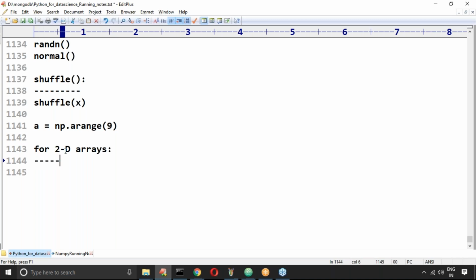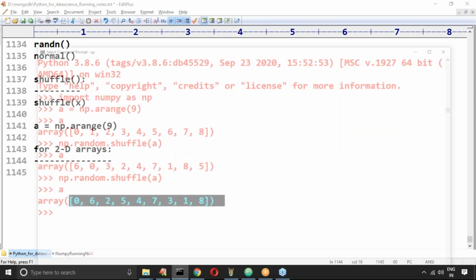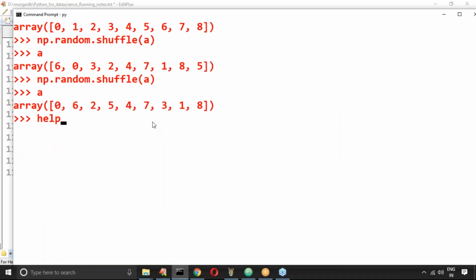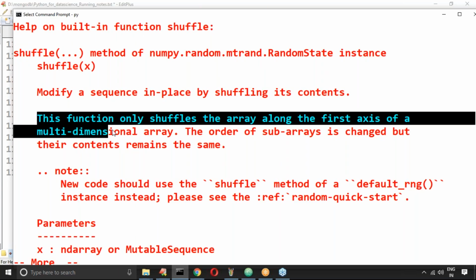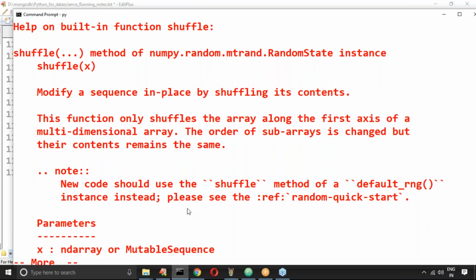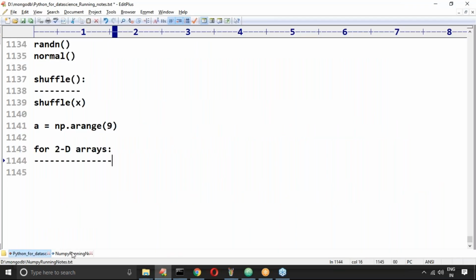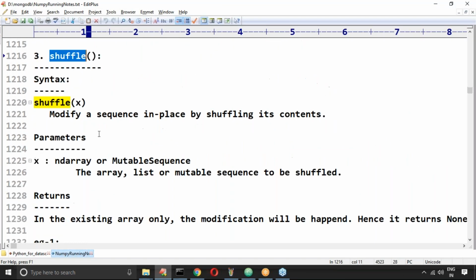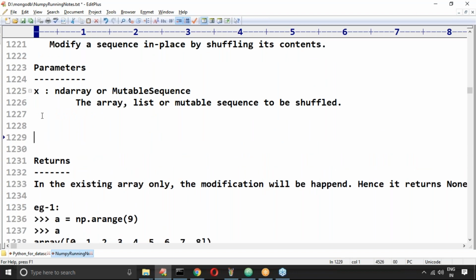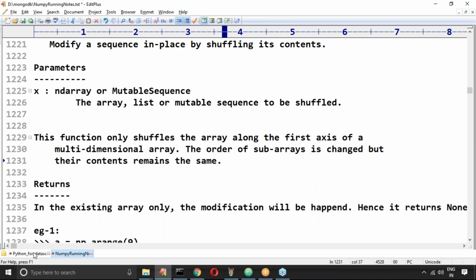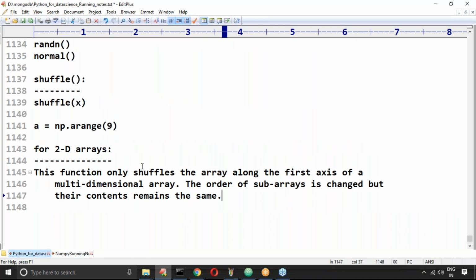So one point we missed; here I highlighted that point anyway. How many people remembered? With the help of np.random, what is the function name? Shuffle. This point is very important. You need to consider these words. Just observe carefully, what is this sentence?